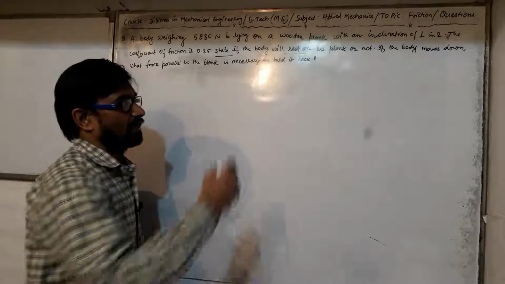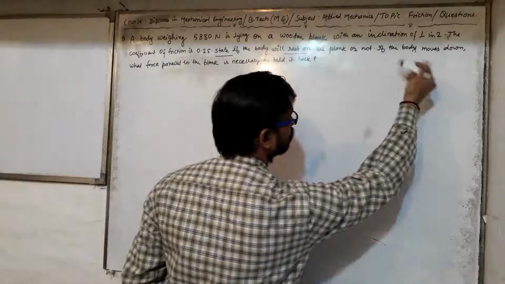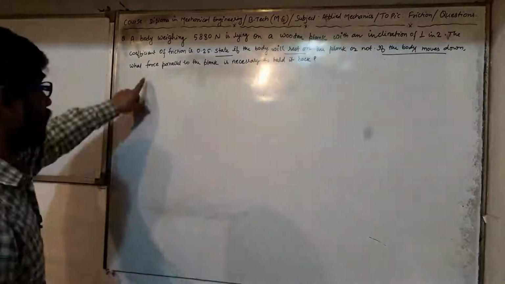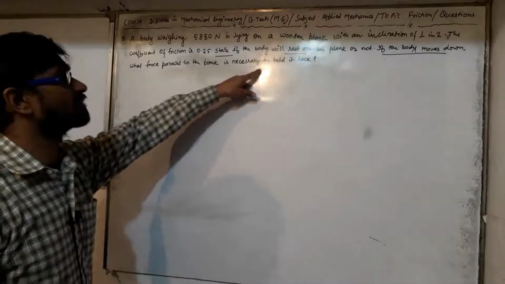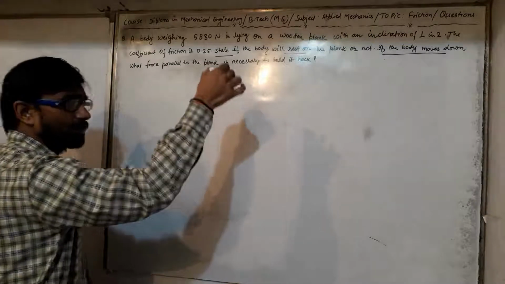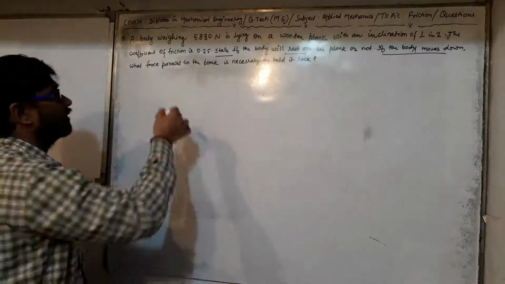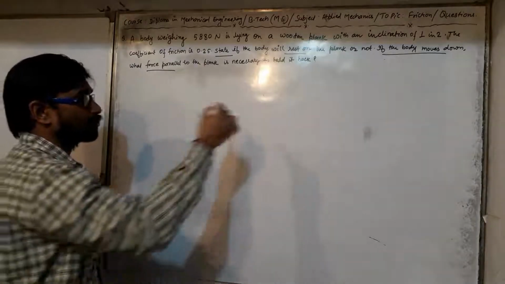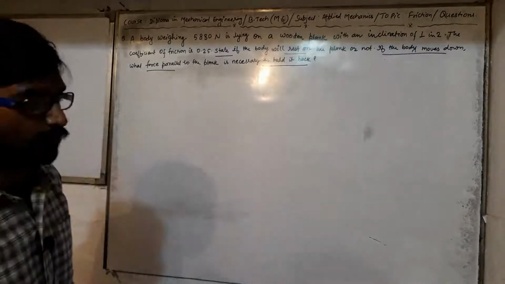Next, the second case: if the body moves down, then what force parallel to the plank is necessary to hold it back? It means if the body is moving down, then a force must be applied parallel to the plank so that it is capable of holding it at this position.